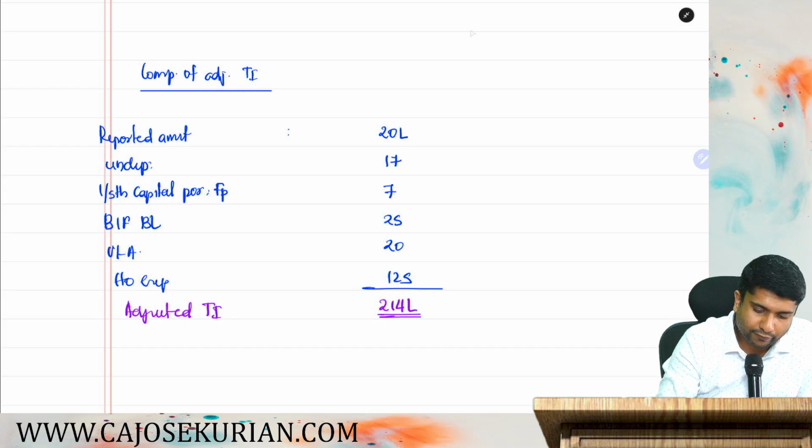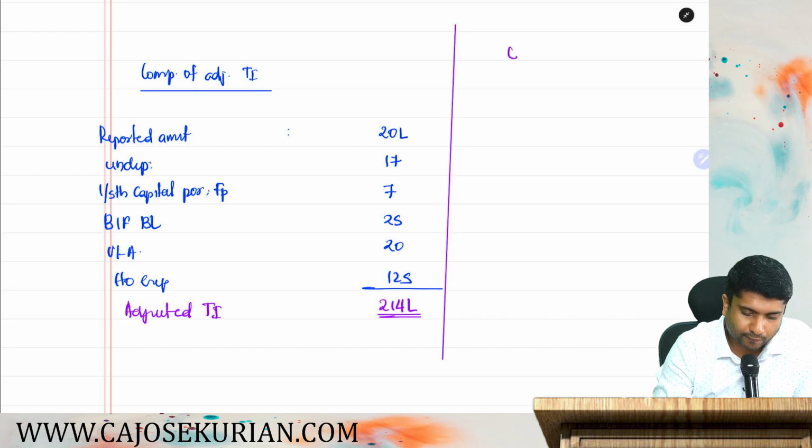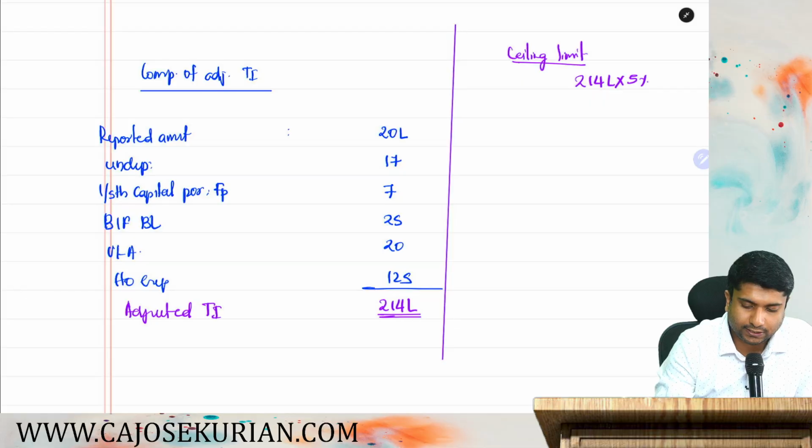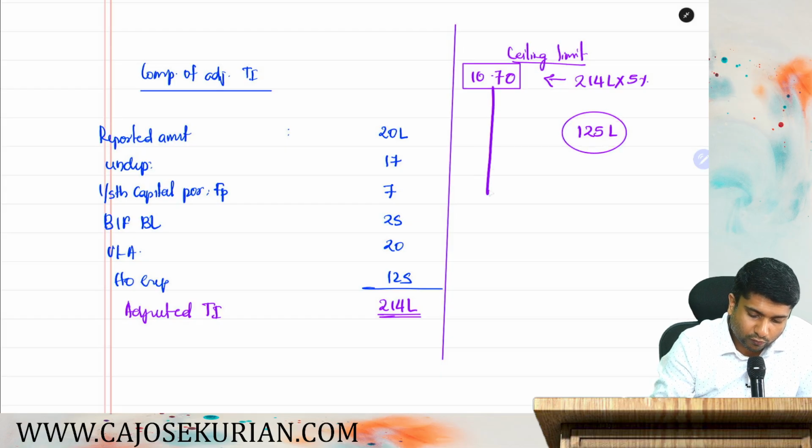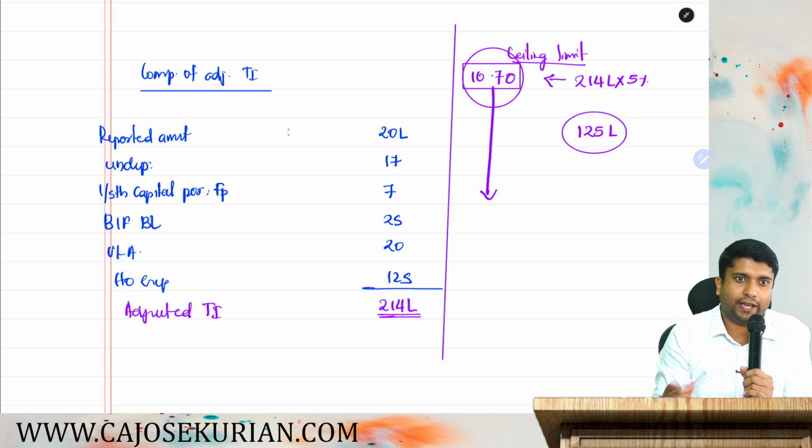Yes or no? Now we will compute the ceiling limit. Ceiling limit shall be either 214 lakh into 5% or actual head office expenditure of 125 lakhs, whichever is lower. How much is 5% of 214? 10.70 is the 5% or 1 crore 25 lakh, whichever is lower. So you tell me which is lower. 10.70. So 10.70 should be the maximum amount that you can claim as head office expenditure.